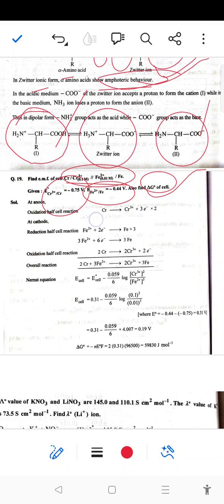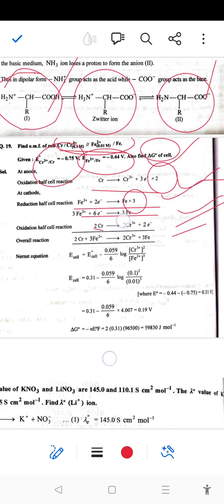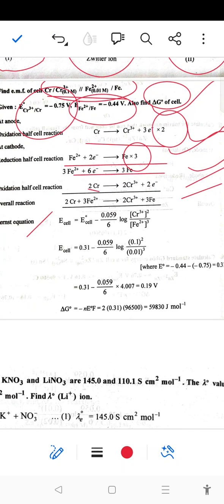Okay. So first write the anode oxidation half reaction, then the reduction half reaction. So we balance the number of electrons by cross multiplying, so we will get the overall reaction. Then write the oxidation half reaction, then again the overall reaction, and then next write the Nernst equation. E cell is equal to E naught cell minus 0.059 over n log concentration of product over reactant.